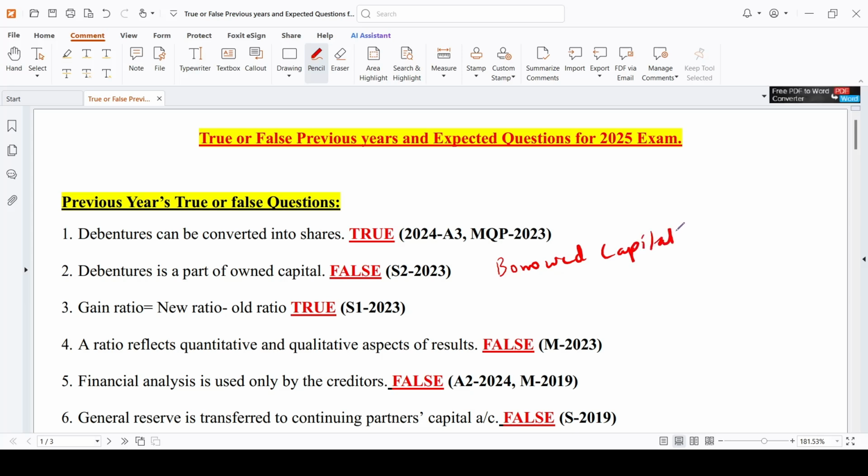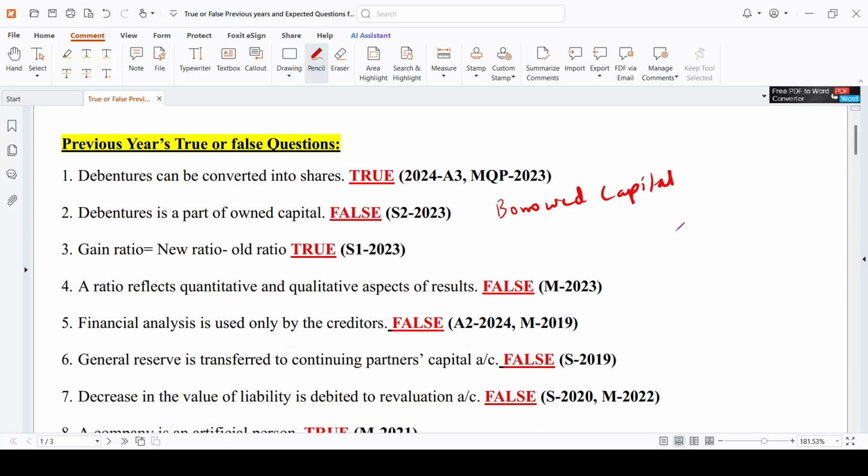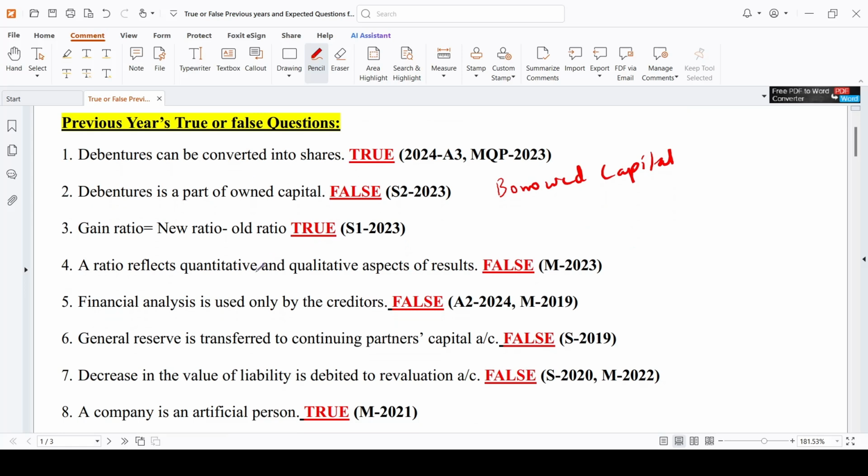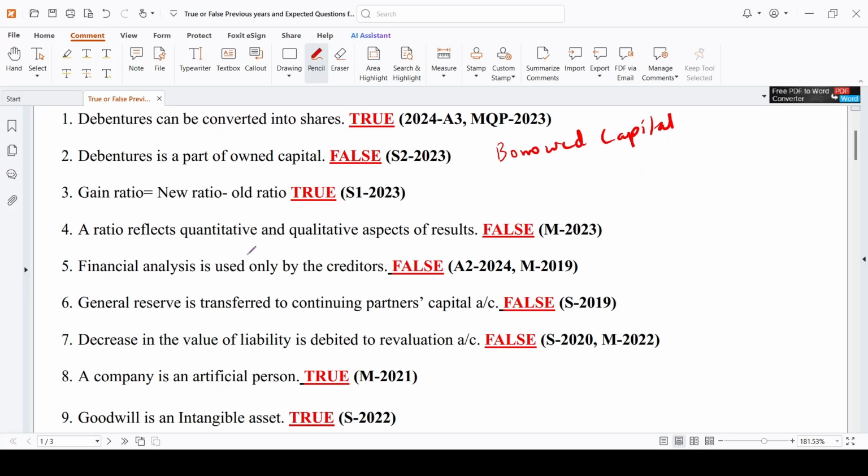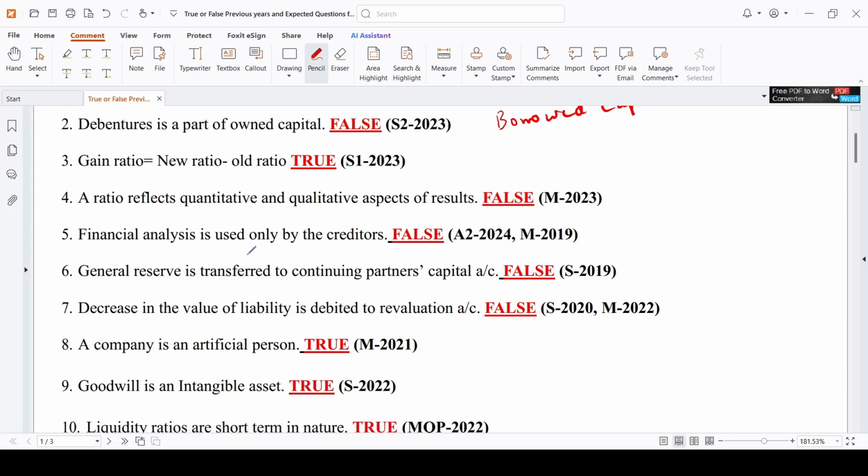Okay. Gain ratio equals new ratio minus old ratio. Yes, it is true. A ratio reflects quantitative and qualitative aspects of results. No, it is false. Ratio will tell you only the quantitative aspects of the results. Financial analysis is used only by the creditors. No, financial analysis is used by outsiders, insiders, employees, management, creditors, banks, financial institutions, government, everyone.